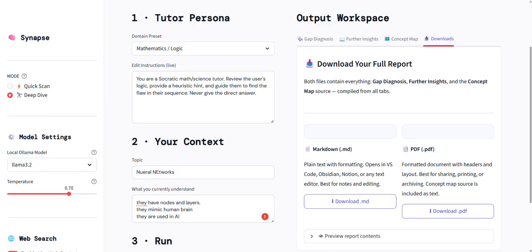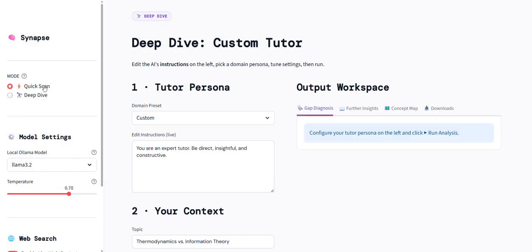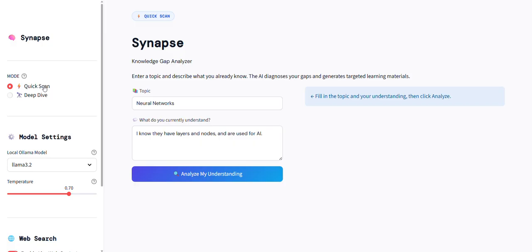So when you are entering into a new topic, you go for quick scan. But when you have a little understanding about a topic and you want to know more about that, then you go into deep dive. So two modes, one topic, completely different depth of engagement. That's the power of Synapse.